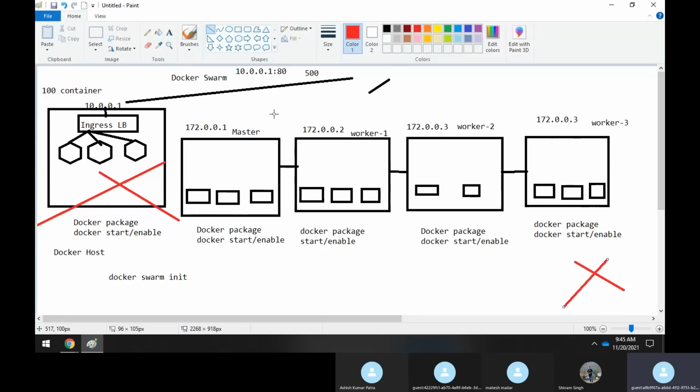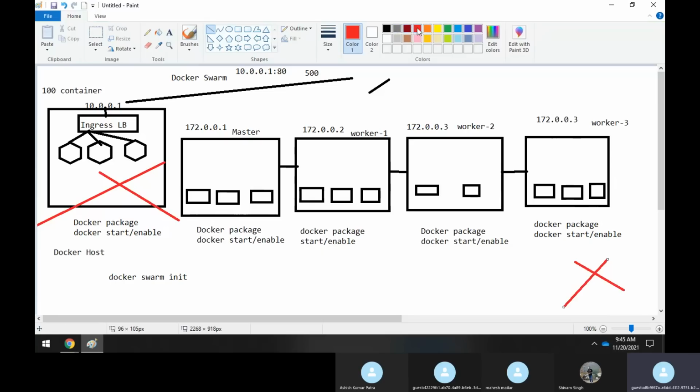Why is it happening? Because you are maintaining a desired state. It means that you want 100 containers always to be running across this cluster. So if any one node goes down, all the containers which were running on that node will get moved or recreated in another node.